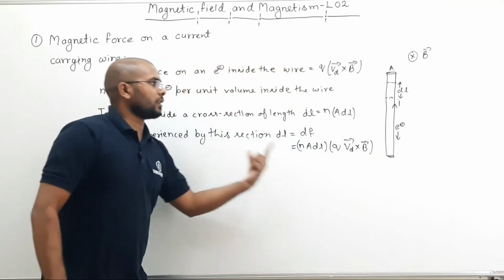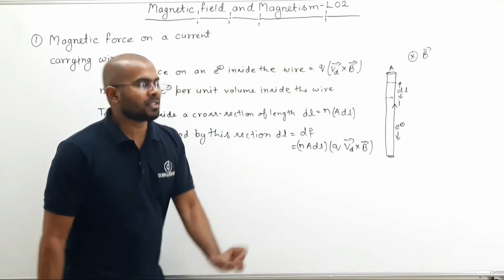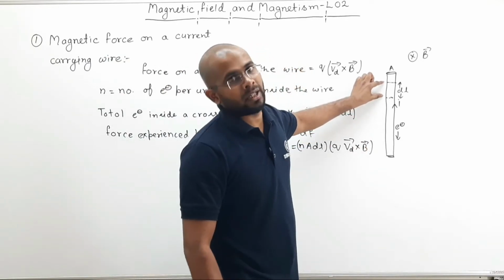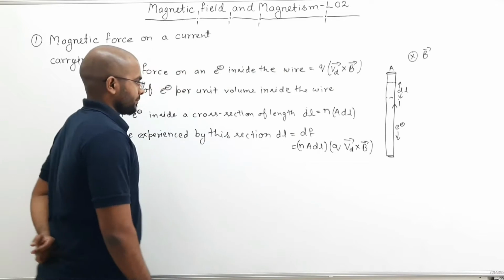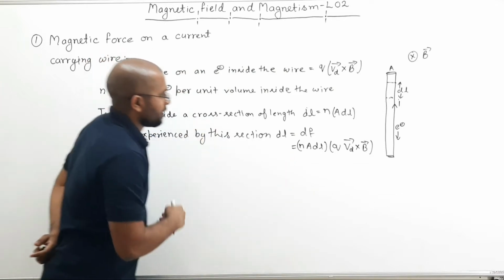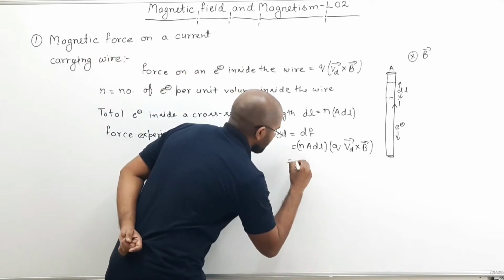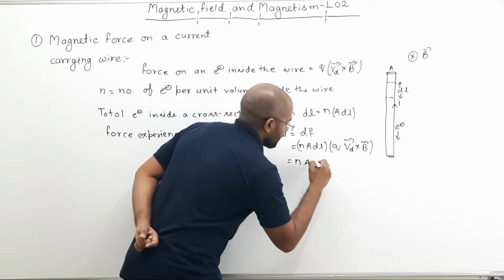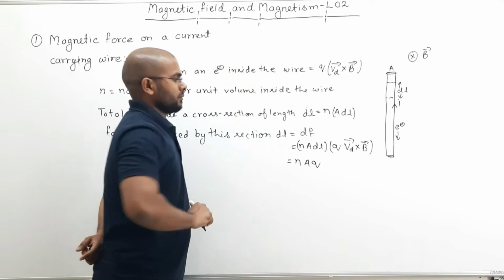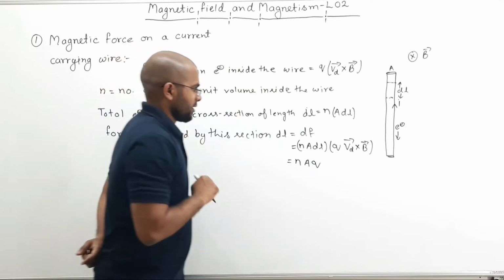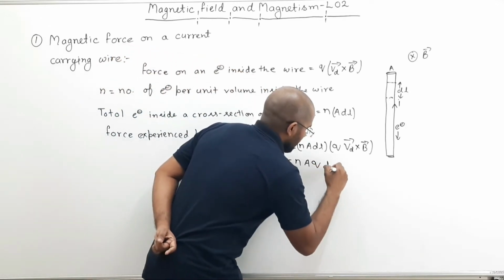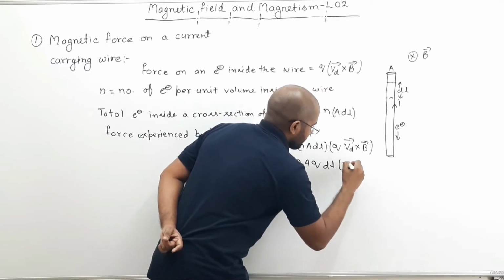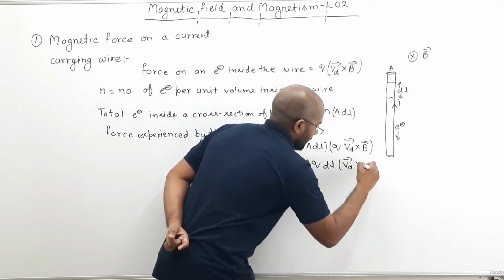Now this is the total force experienced by which section? By this section of the wire. Now remember, here if I modify it a little bit, then n A q dl Vd cross B.